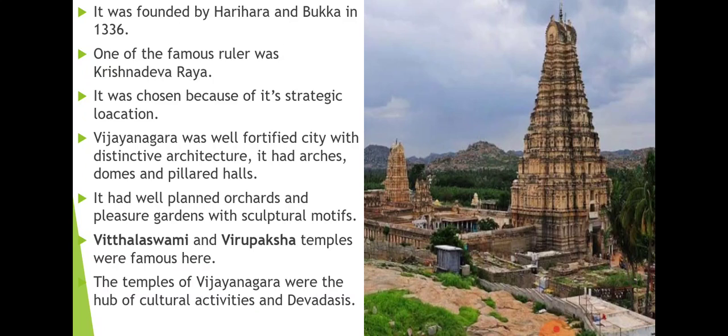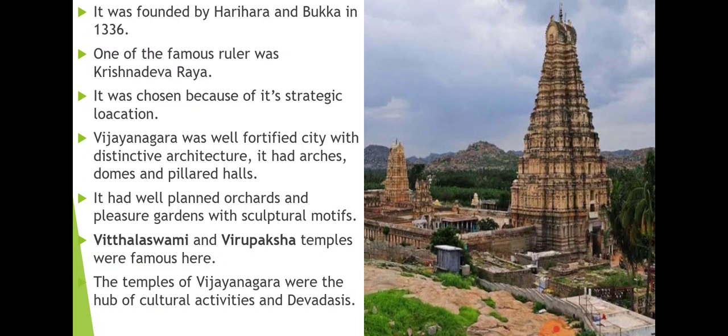Arches, you know very well, we had already discussed in the previous topic; the arch provided the entrance. As well as domes and pillared halls, the multi-pillared hall we can say. These were the features of the Vijayanagara Empire.